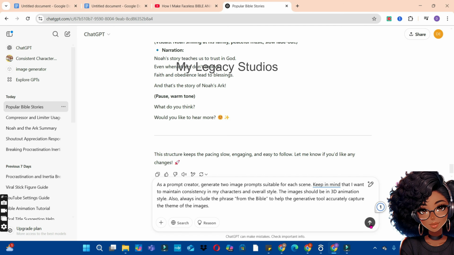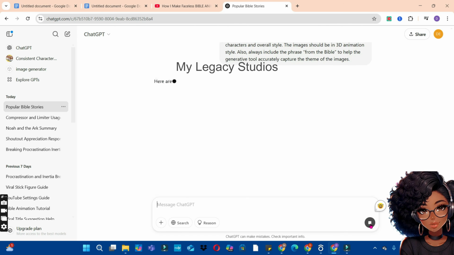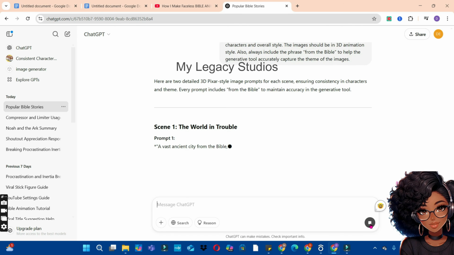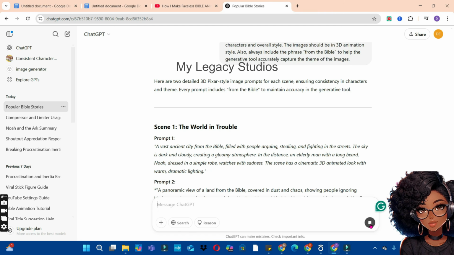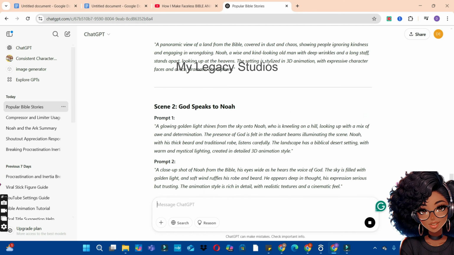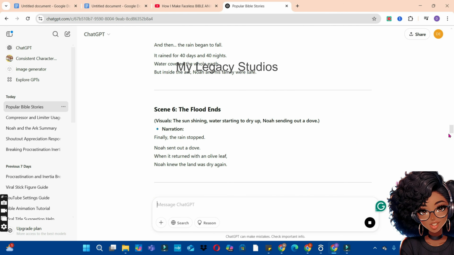So I'm going to hit on the command button for ChatGPT to analyze my prompt and then generate the appropriate prompt for each of the scenes for me. Now, the reason why I also include this phrase from the Bible is for the AI generative tool to understand the kind of images I want to create, not just any random image or any random character. So now we have all our image prompts ready.